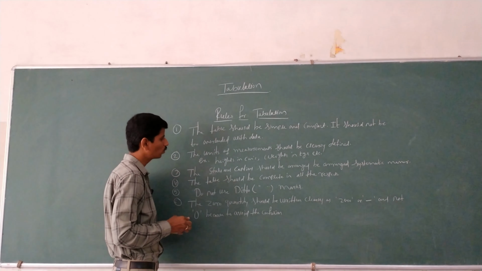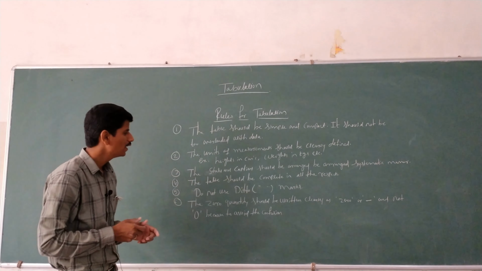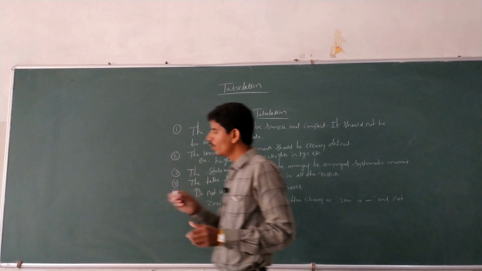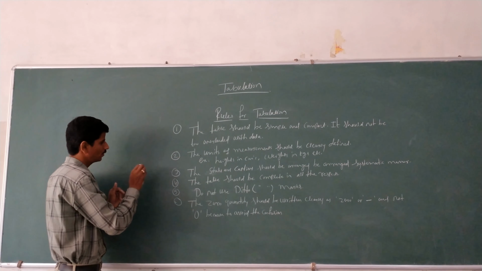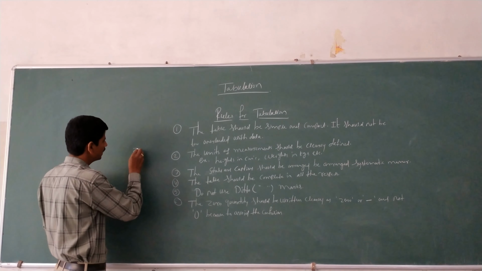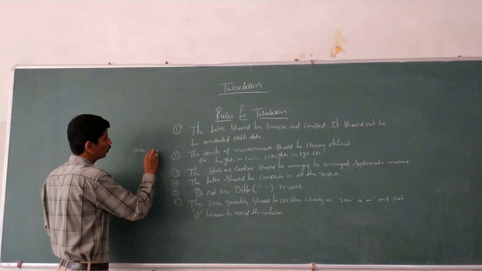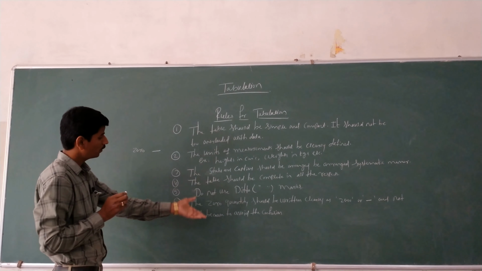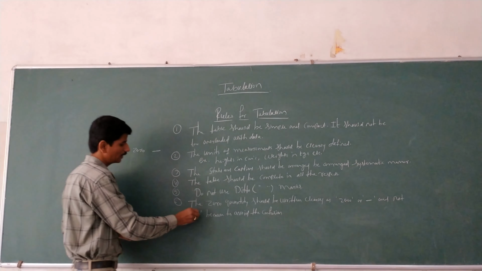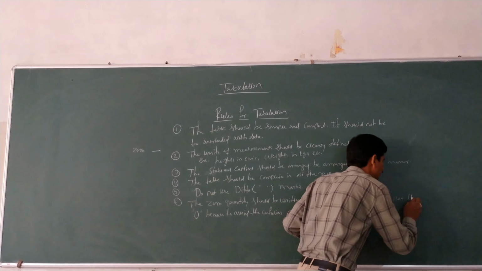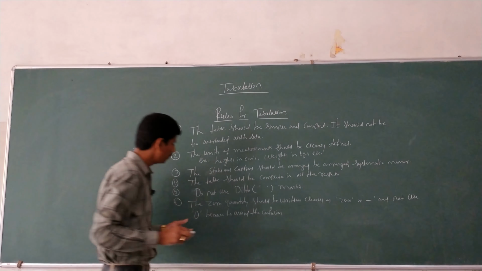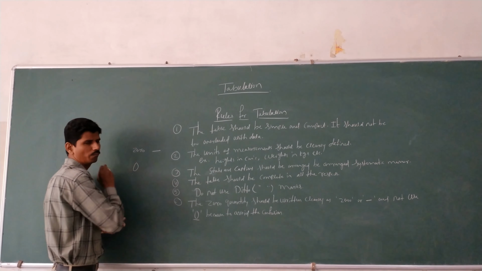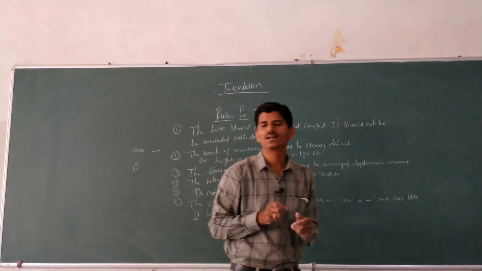Here the sixth rule is what? The zero quantity should be written clearly as zero or dash. Suppose in the table the values are not there, then you have to write zero directly, or you have to put a dash. And do not use the slashed zero, because to avoid confusion it sometimes indicates O, sometimes capital O.